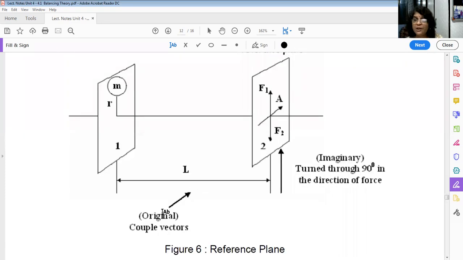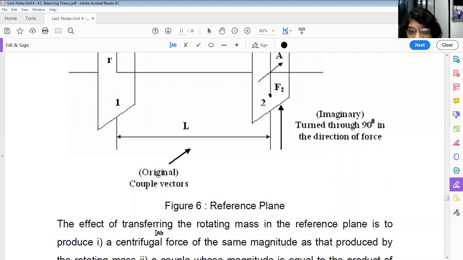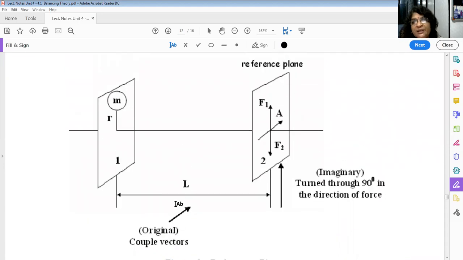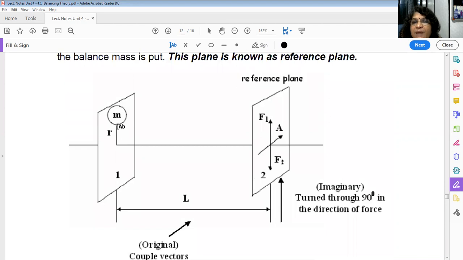For example, now I know you have not understood anything by reading the definition. I will explain you. See, here is the unbalanced mass M at a distance R. Okay. Now we have to balance the system. Okay. So you can provide the mass here. Okay, that will exactly balance, m r omega square is equal to mb rb omega square. But if I want to balance this system by providing mass in any other plane, that plane is known as, say, reference plane.